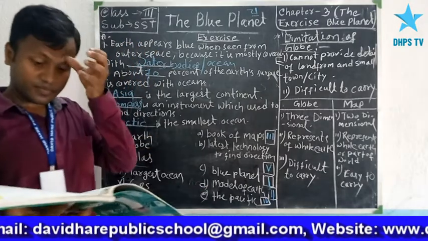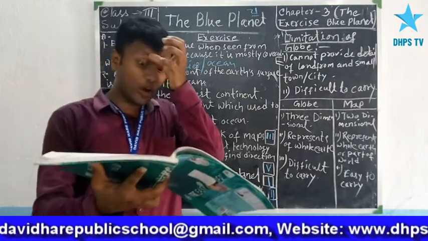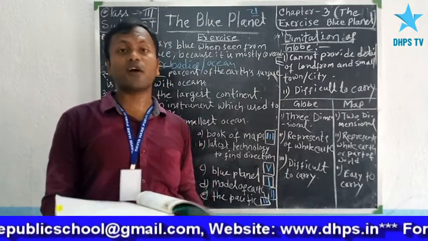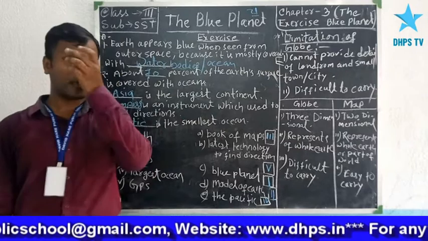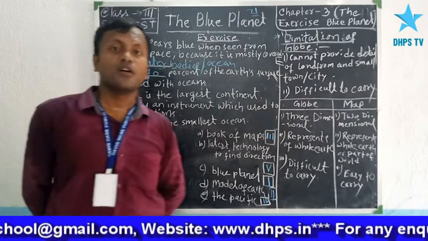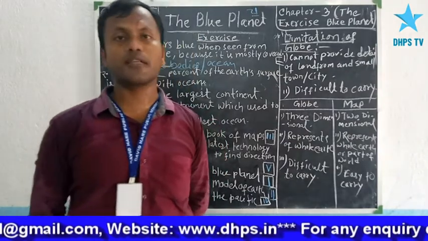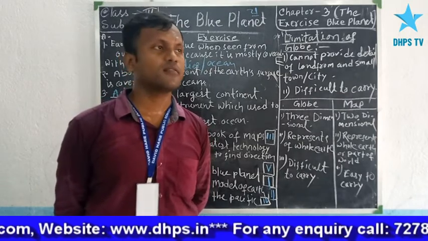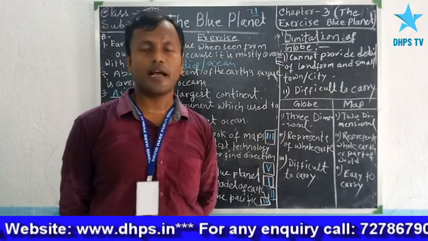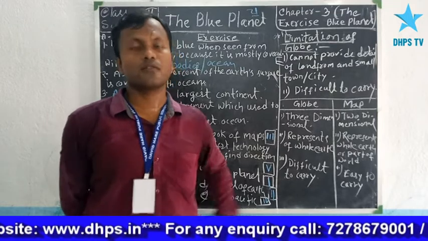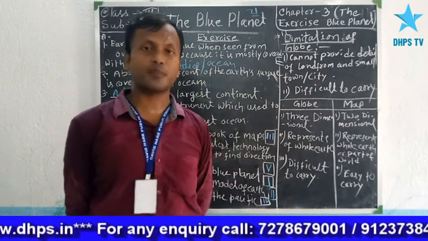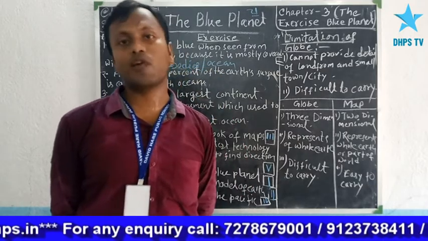Next, answer the following. Why is Earth referred to as a blue planet? Our Earth is referred to as a blue planet because more than 70% of our Earth surface is covered with water, and because of this our Earth looks blue from outer space.